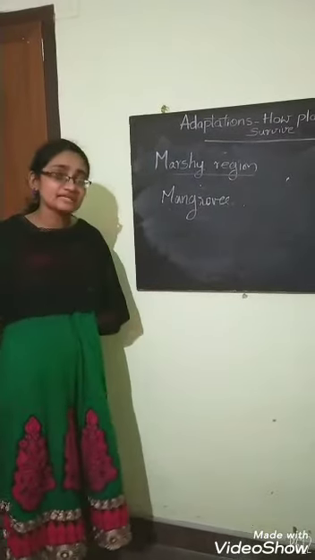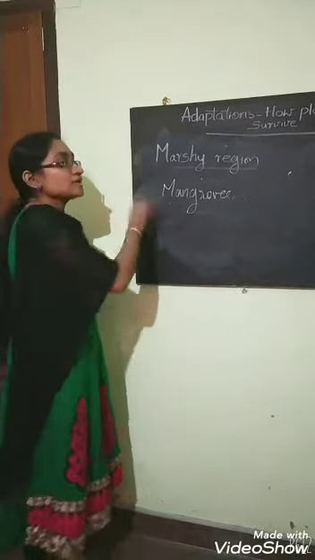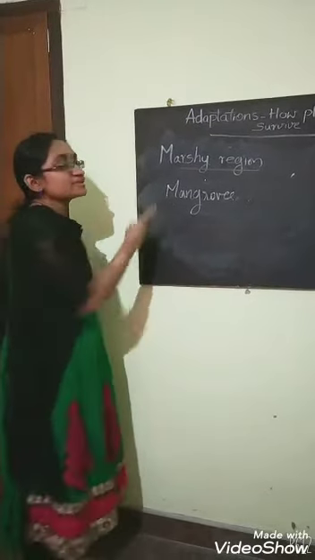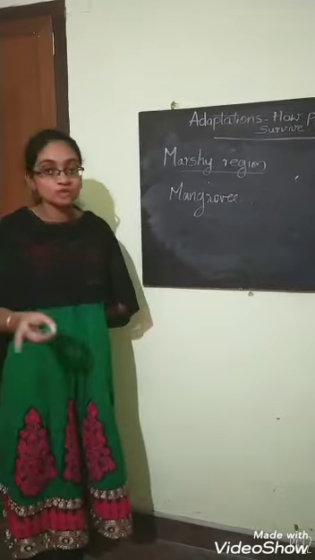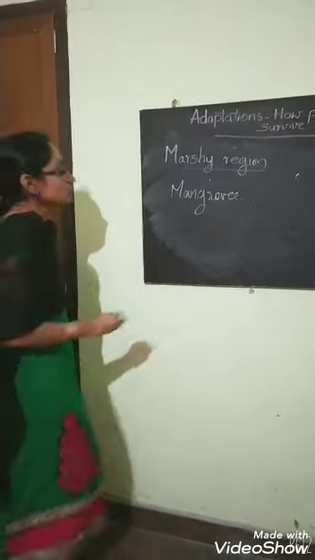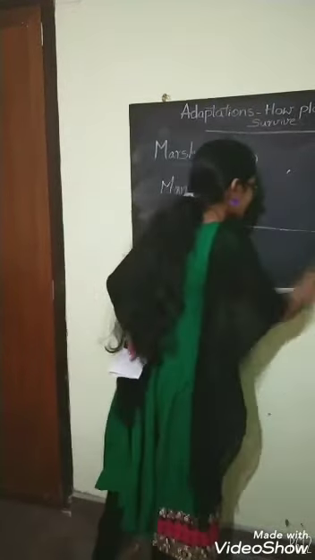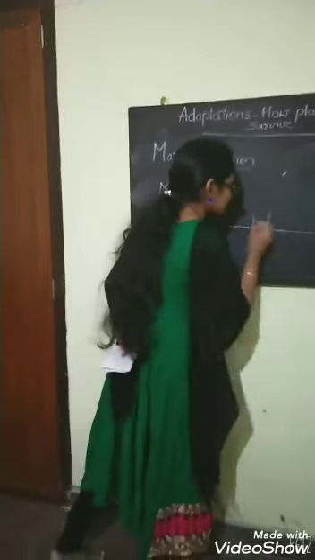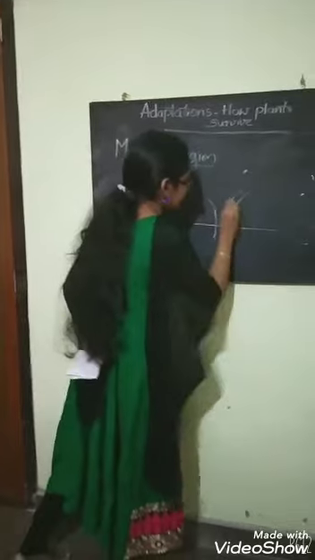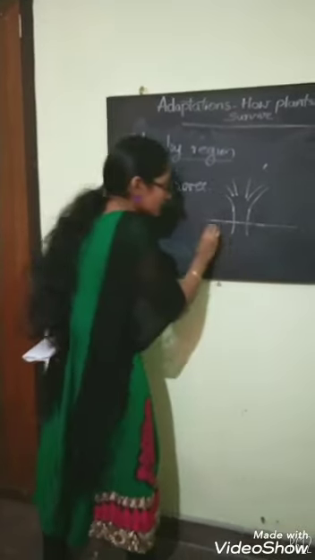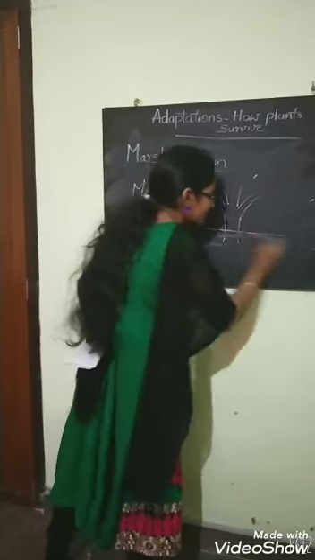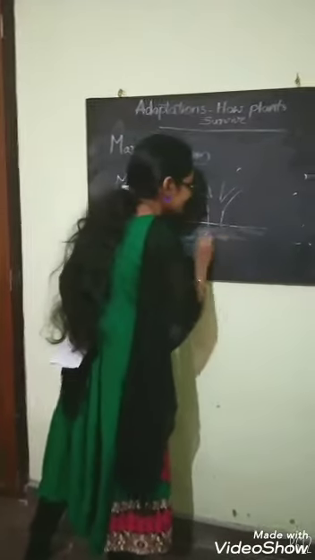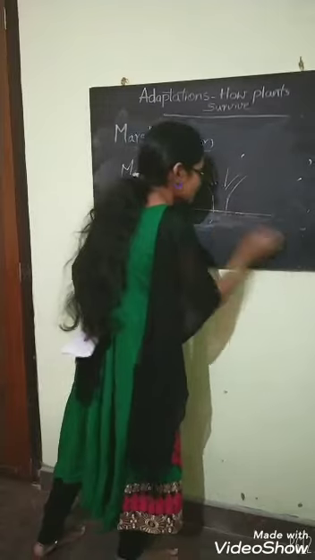And what adaptations do these plants need? The image of the mangroves is there in your textbook. Please observe the diagram. When these plants grow in this marshy region, let me draw a simple diagram. We know that here it is marshy land, that means it is just mud or sticky soil.